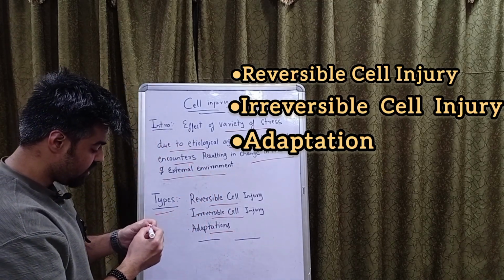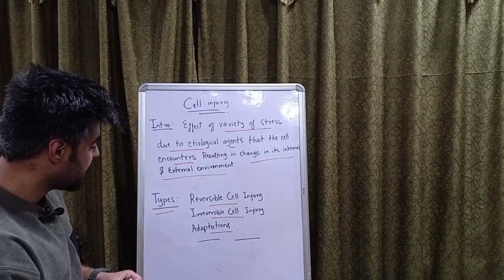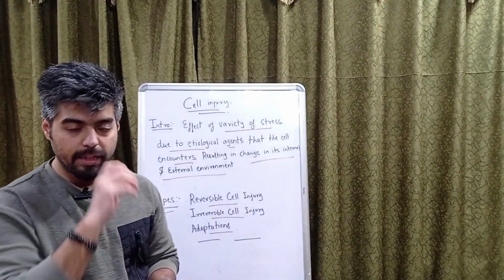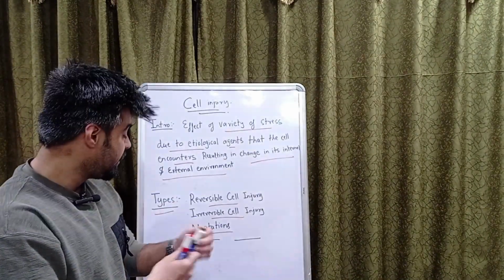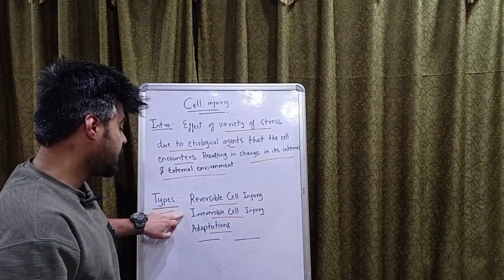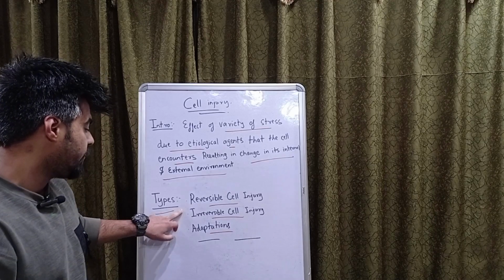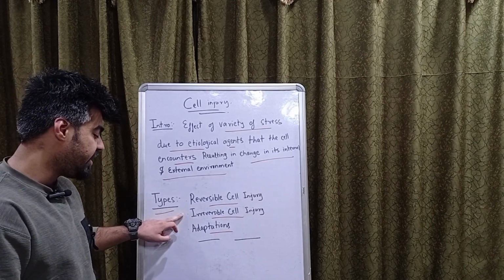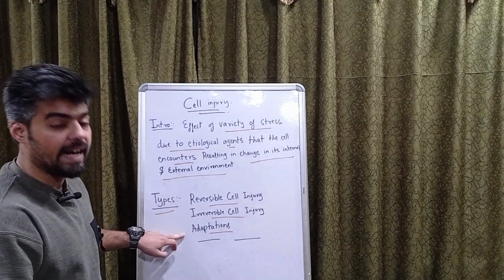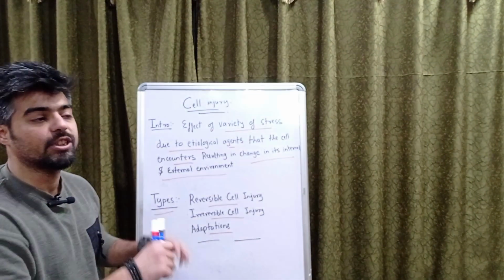Now let us see the internal changes that occur in reversible and irreversible cell injury, and the etiological factors of reversible cell injury, irreversible cell injury, and adaptations.